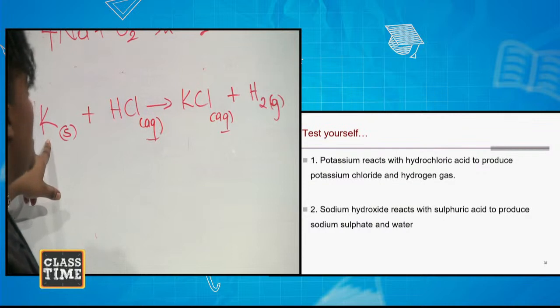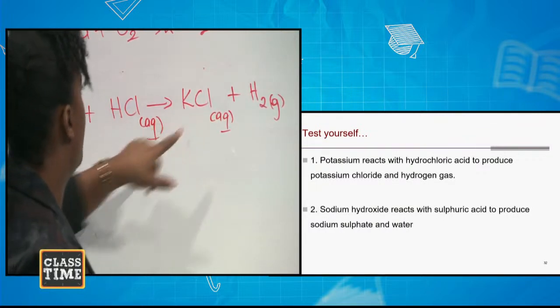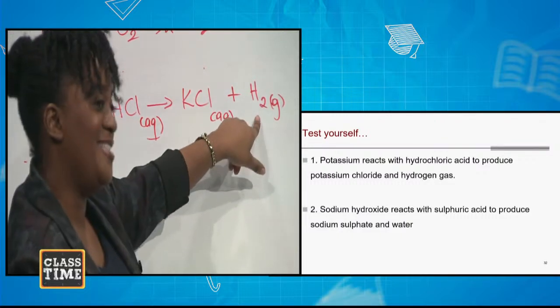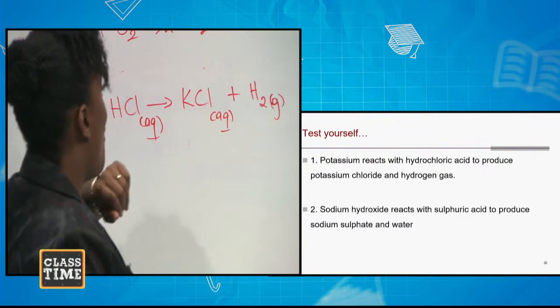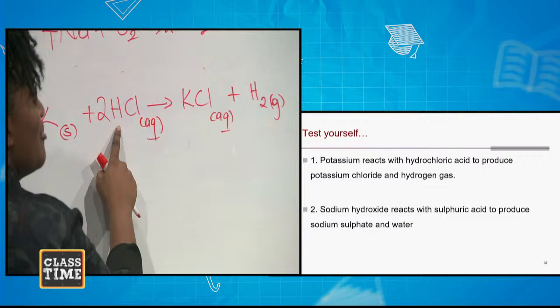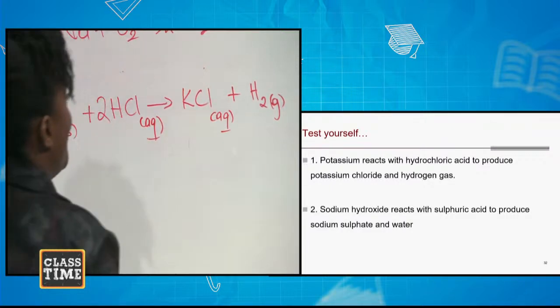I have 1 potassium here. How many do I have on this side? 1. I have 1 hydrogen here. How many do I have on this side? I have 2. So what do I need to do? I put a 2 in front of the hydrogen right here. So now I have 2 hydrogens and I have 2 on this side.